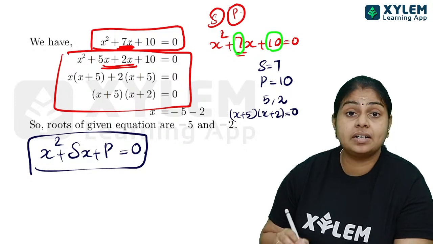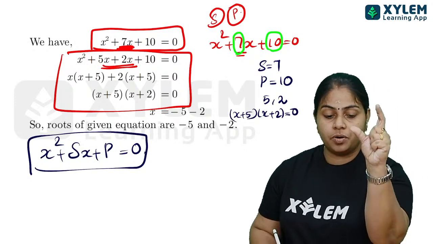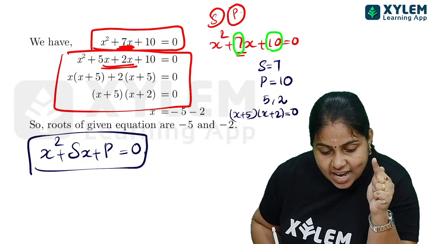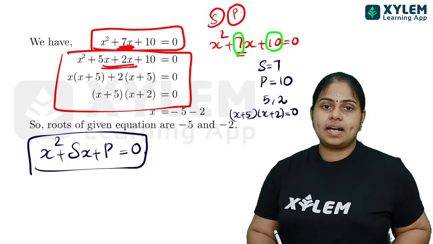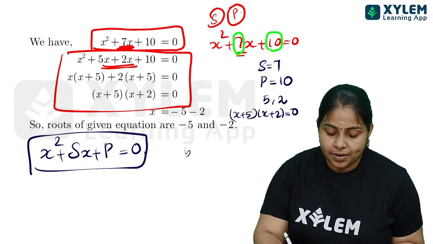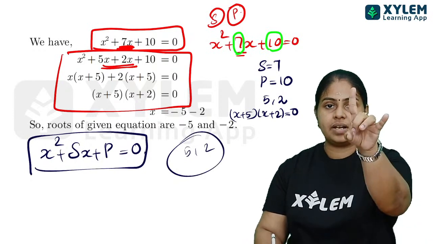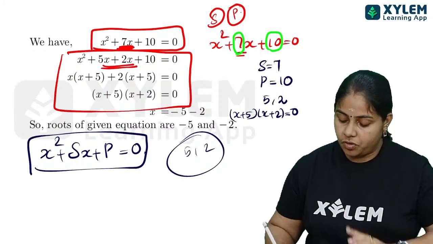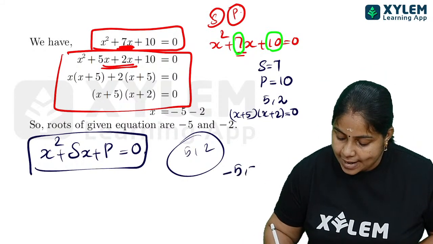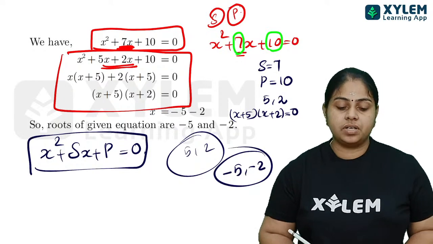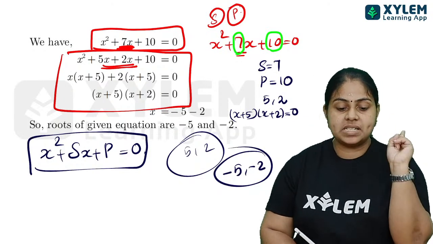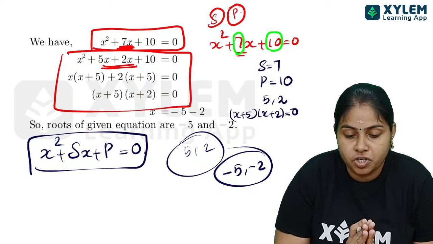Now if you are writing the answer, there is a chance for mistake. Roots are asked here, so if you directly write 5 and 2, the answer will be mistaken. Negative 5 and negative 2 are the roots of the quadratic equation. You must be very clear and keep it in your mind.